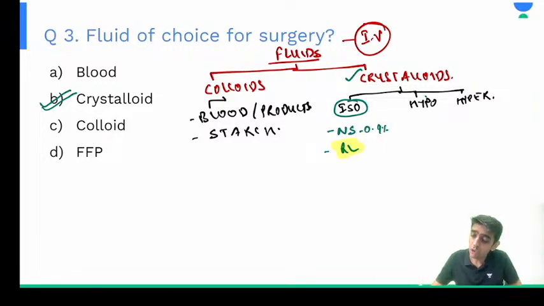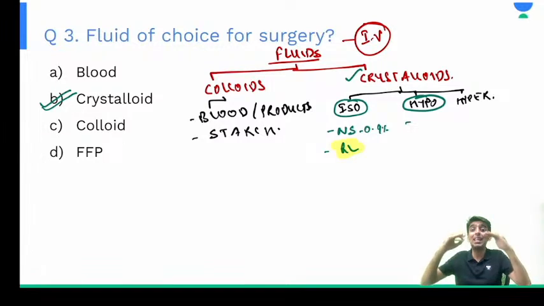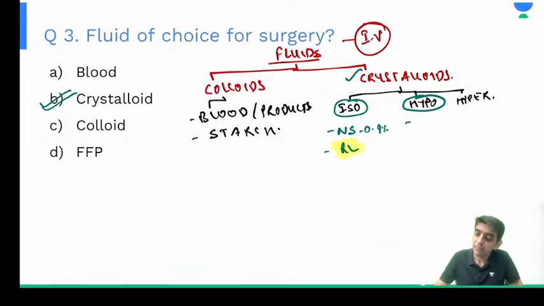Do we use hypotonic solutions? What are examples of hypotonic solutions? Those with tonicity less than that of our blood, right? Normally the isotonic range is 290 to 310. Below that is our hypotonic solution. So which one are those? Dextrose 5%, right?